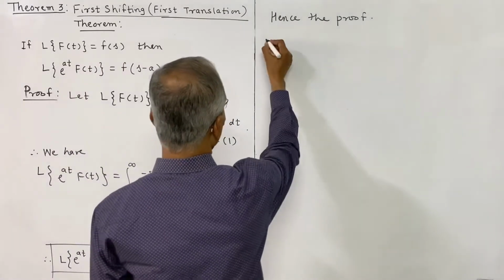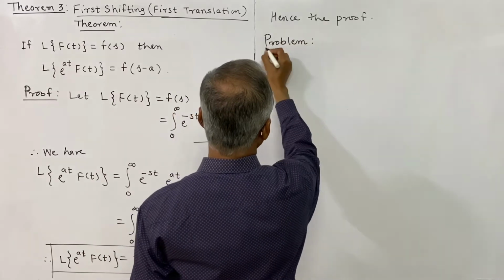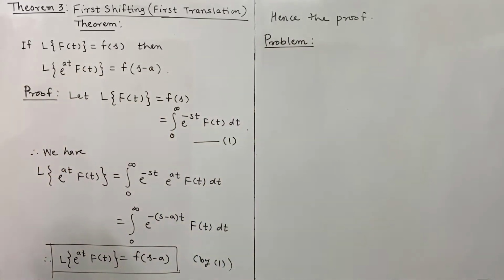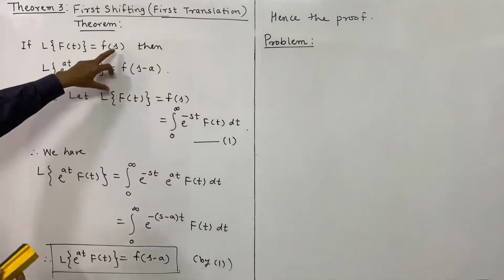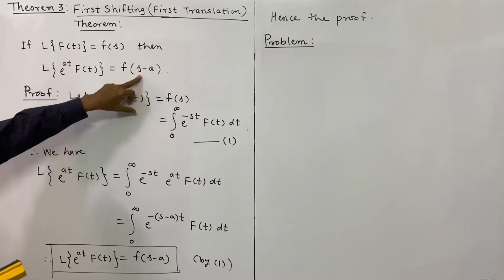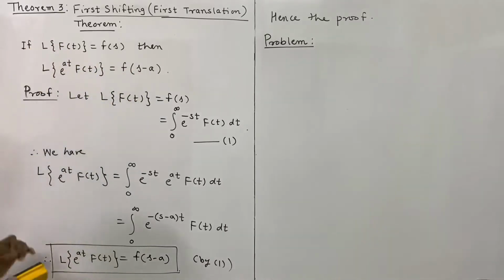Now we shall consider a problem to illustrate the use of this shifting theorem. Why is it known as a shifting theorem? Because it shifts the parameter s to s minus a, and this happens when f of t is multiplied by e power at.